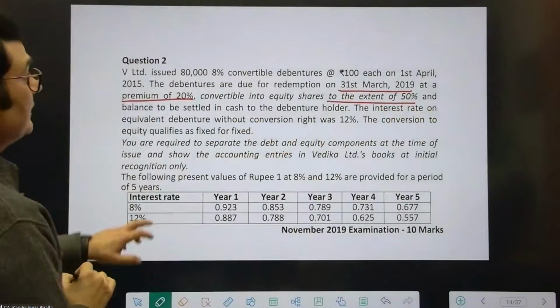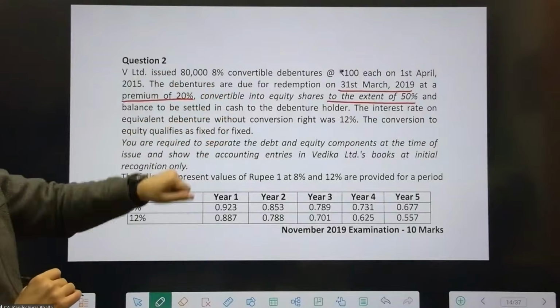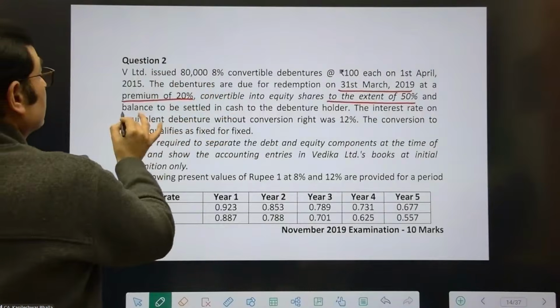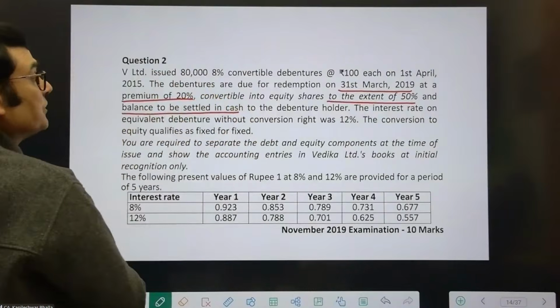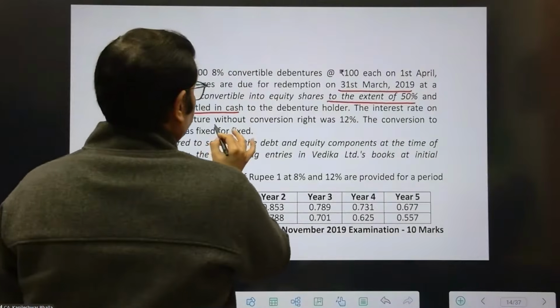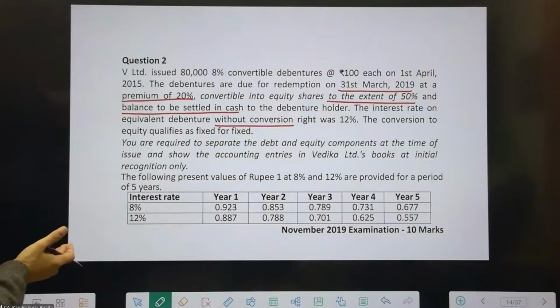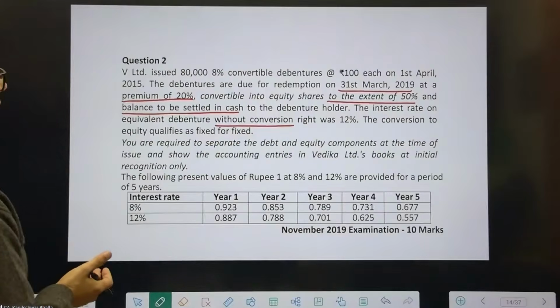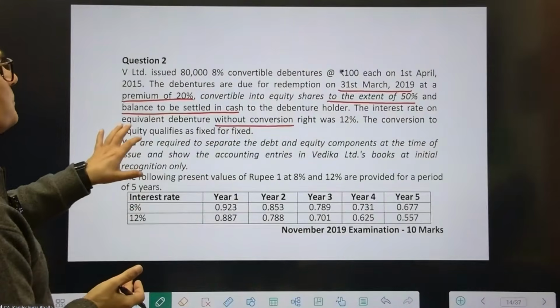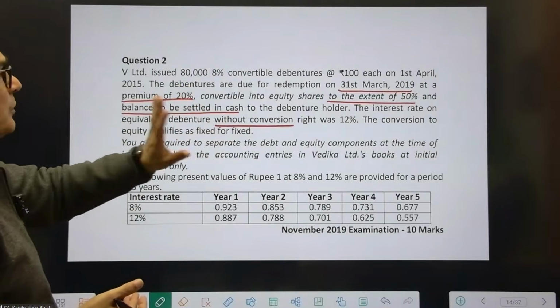So when it says to the extent of 50%, that means it is partially convertible in nature, and the balance is settled in cash to the debenture holder. The interest rate on a debenture without conversion is 12%. I think that is quite indicative that it is a compound financial instrument, because the coupon rate on this particular debenture is 8% and without conversion is 12.